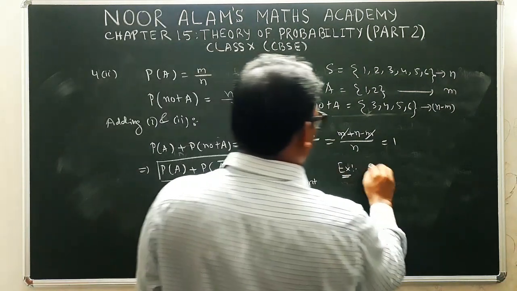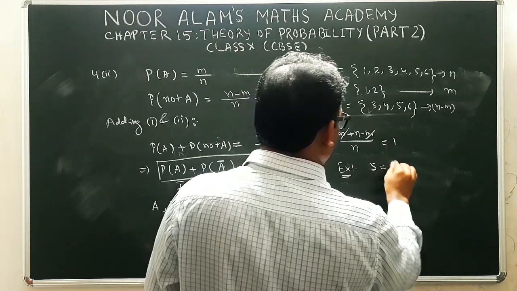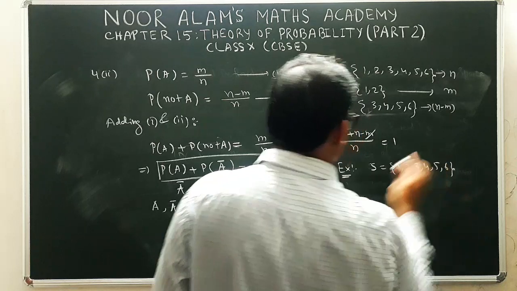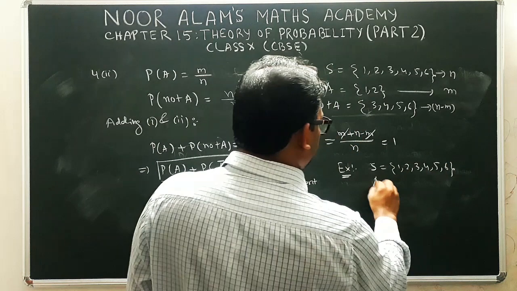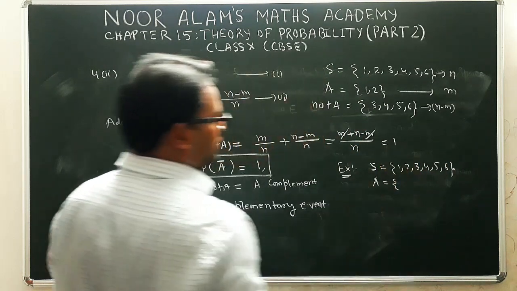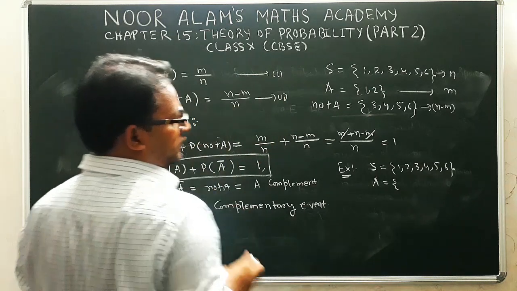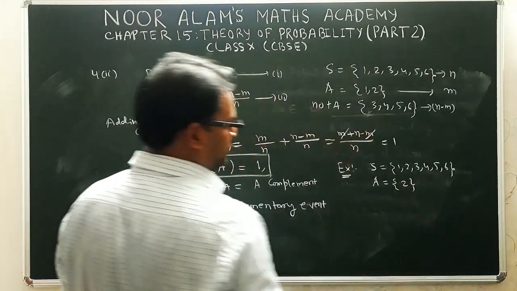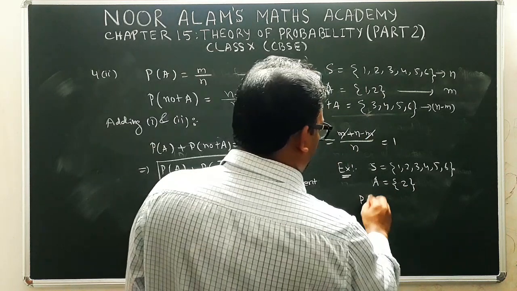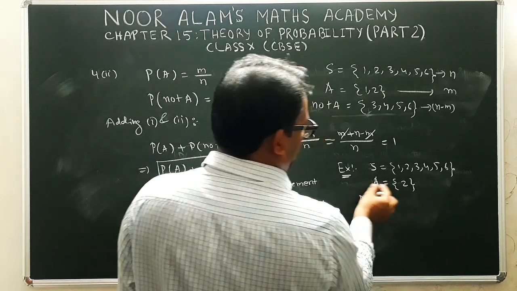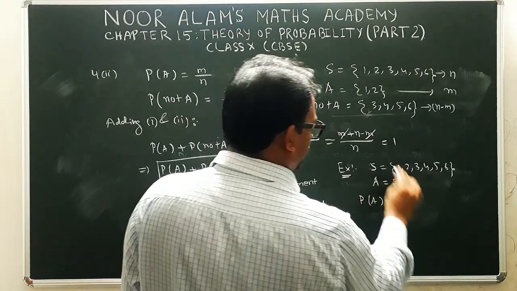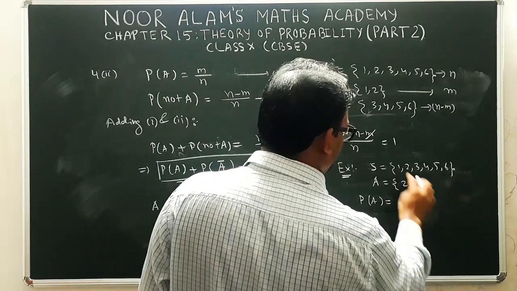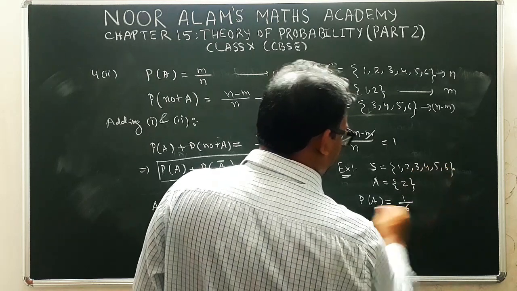Take the example of throwing a dice. The sample space is 1, 2, 3, 4, 5 and 6. Now consider one event: you want a number which is an even prime number. So you have only 2. Probability of A by definition: how many elements are present in A? Only 1. How many distinct elements are present in S? Total 6, so we divide by 6.